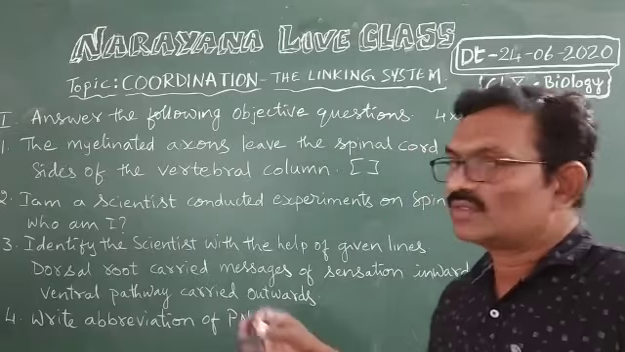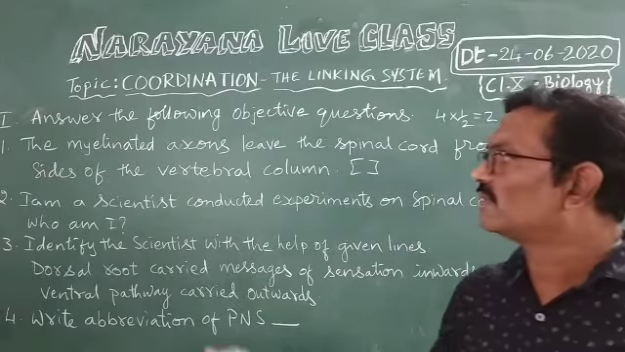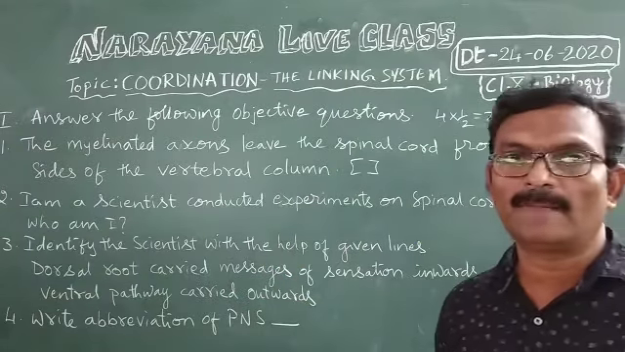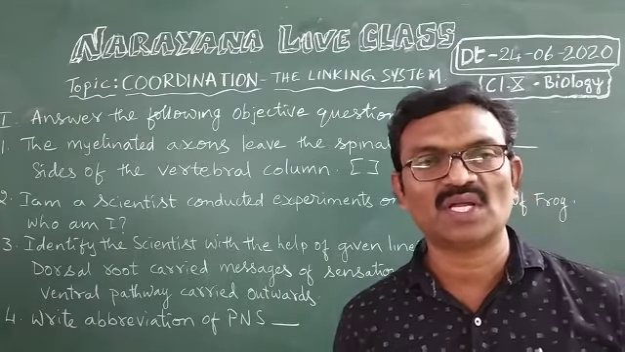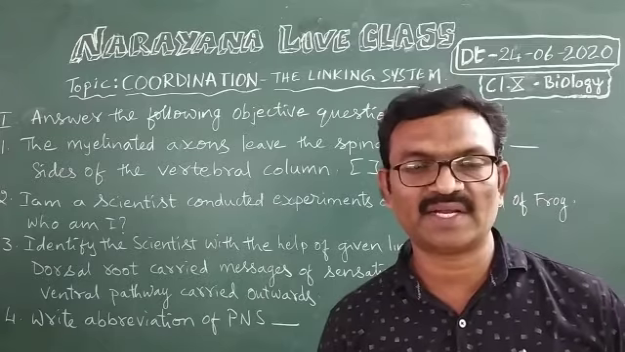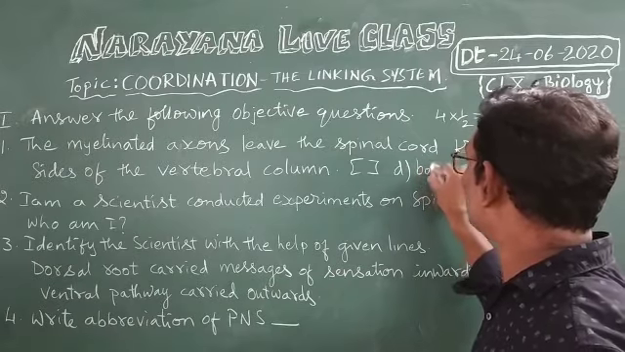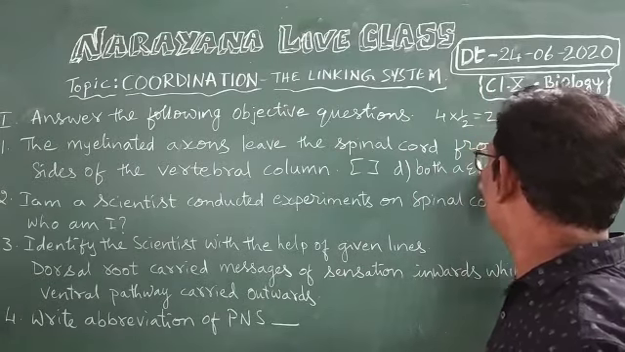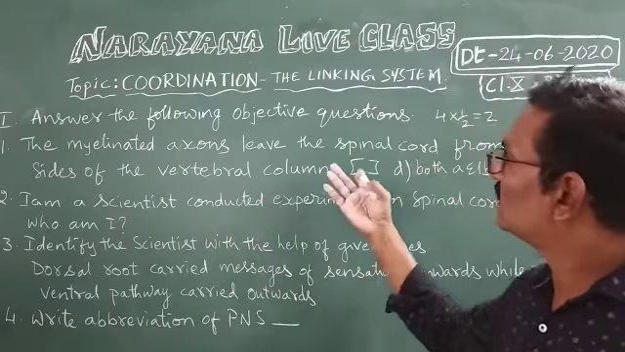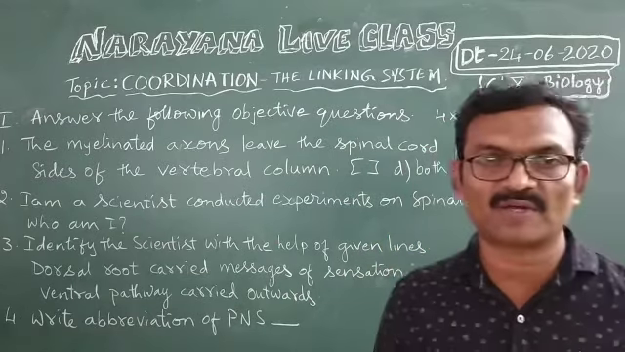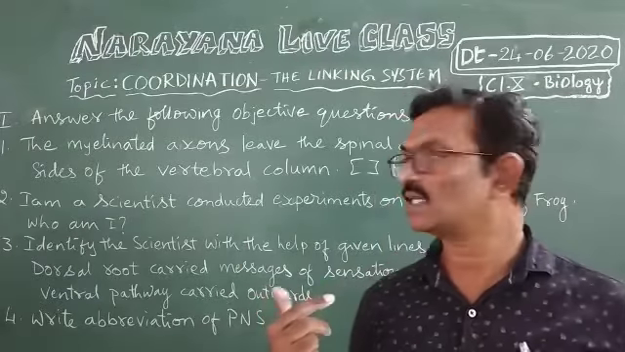Now the first one is: the myelinated axons leave the spinal cord from dash sides of the vertebral column. Options: both A and B, A for dorsal and B for ventral. Okay, answer is D, both A and B. A for dorsal, B for ventral. That means we can see myelinated axons leave from spinal cord from ventral side and from dorsal side. Both will arise. Right? Second one.